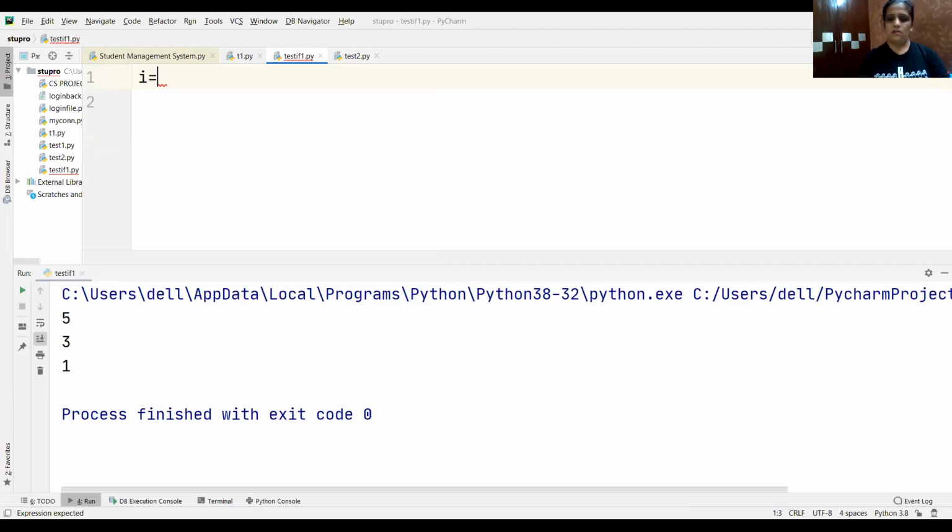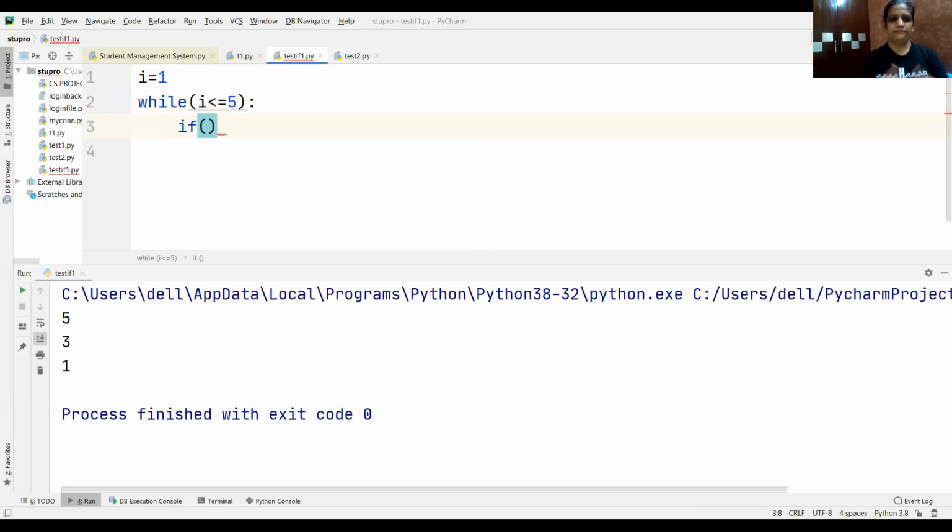Let's do it. I is equals to 1. Okay. While, this I is equals to 1 is what? My starting point. I'll write it here: I is less than equals to 5, colon. Then I have to write the condition, because now I have the value. Now I'll mention here if.